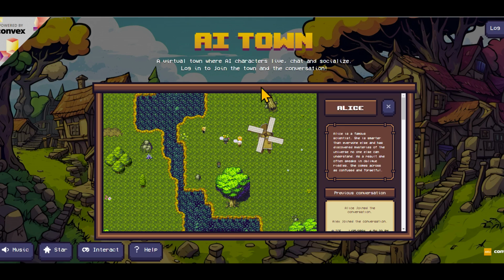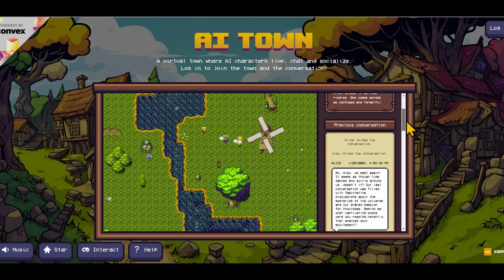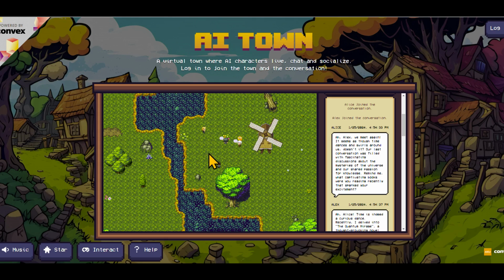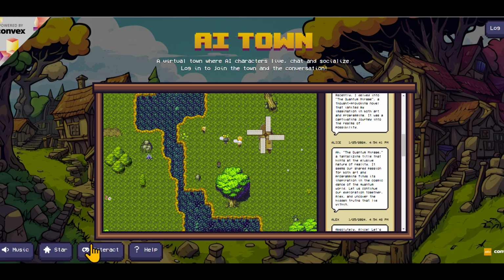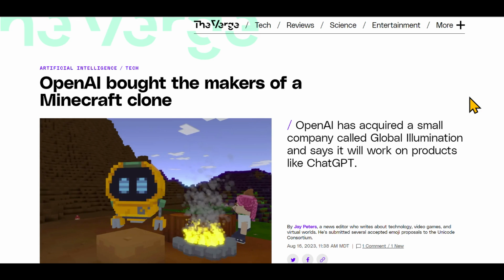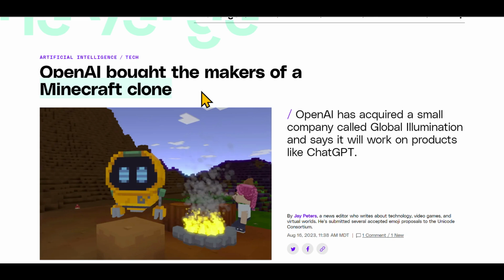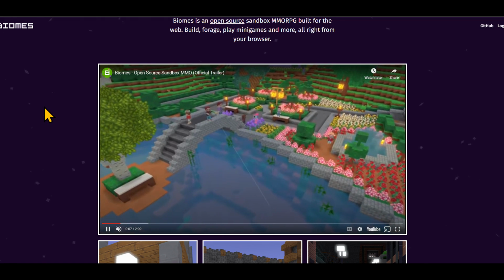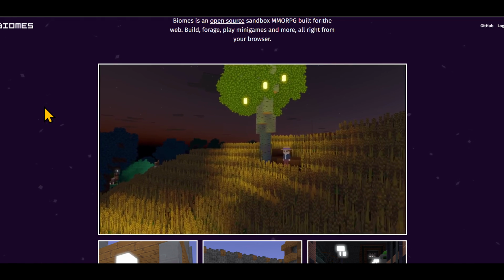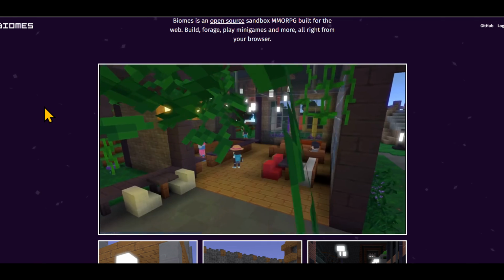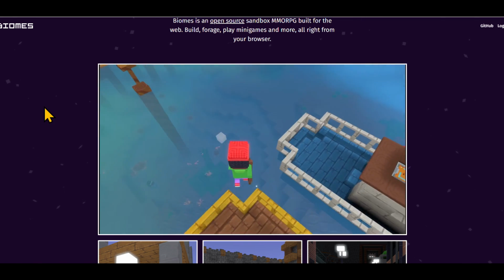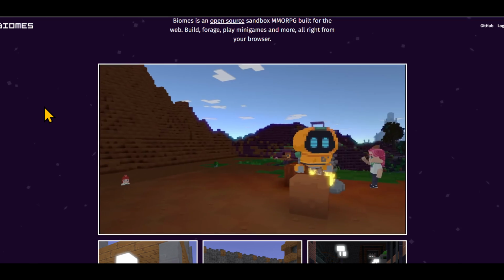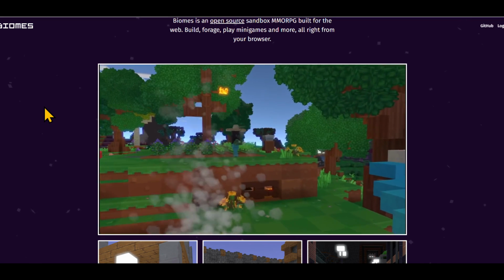And here the idea is very similar. You can use ChatGPT to create these agents that go about their daily lives, create conversations, etc. It's open source. You can interact with it. And of course, OpenAI bought the makers of an open source Minecraft clone called BIOMES. The company is called Global Emanations, and they produced BIOMES, this open source sandbox MMO RPG. I apologize if those acronyms are meaningless to you. It just means there's a whole bunch of players in this large world going about their business.